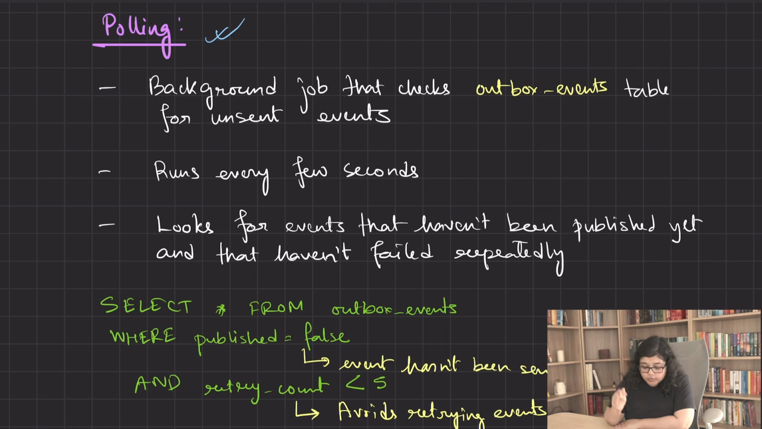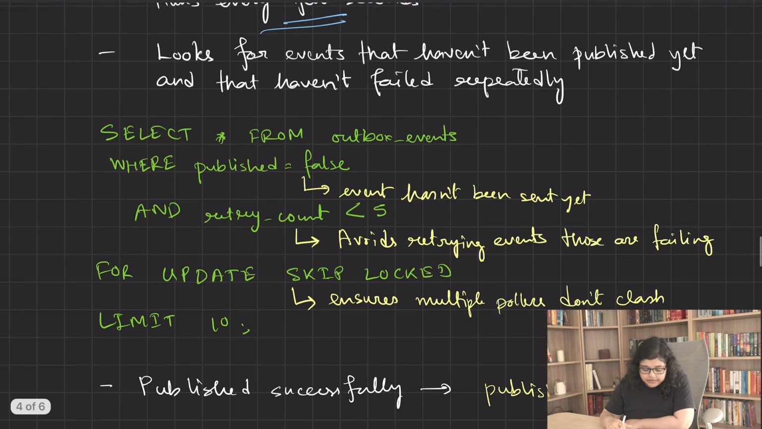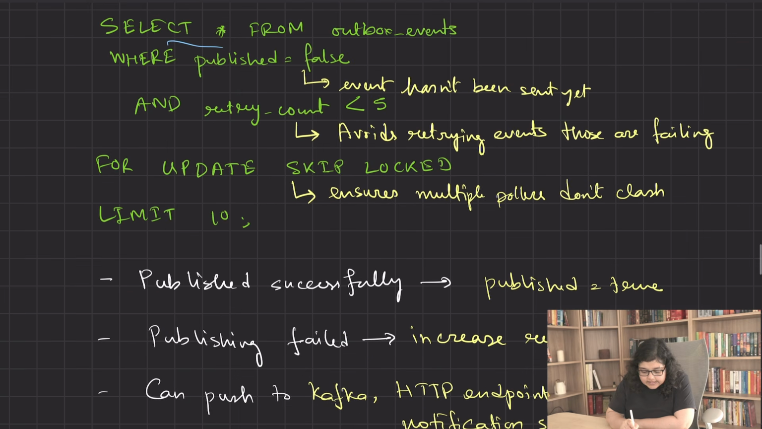It is a background job that checks the outbox events table for unsent events. This poller runs every few seconds and checks the outbox events table to get the events which are not published yet. Let's see a typical poller query. Select star from outbox events where published equals false and retry count less than 5, for update skip locked, limit 10.